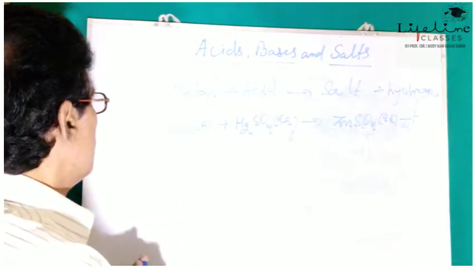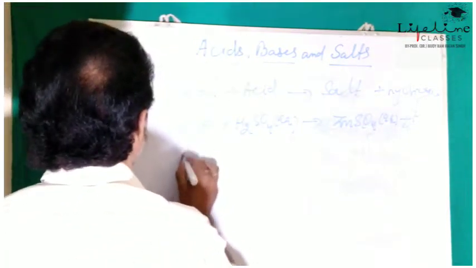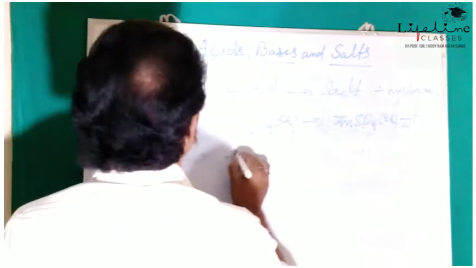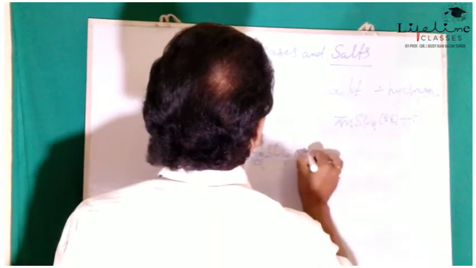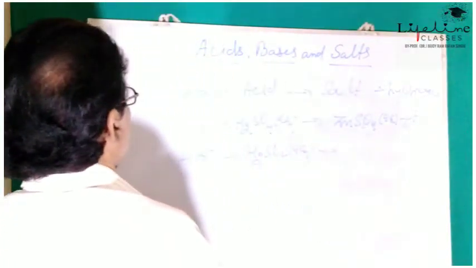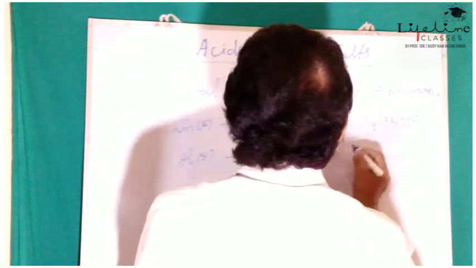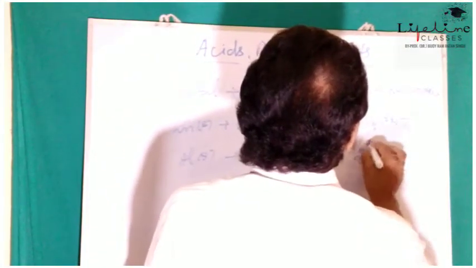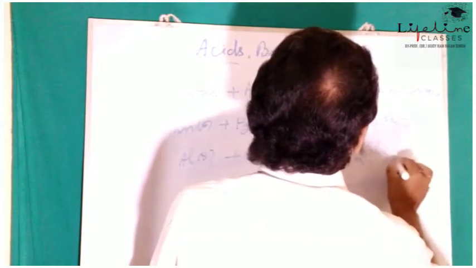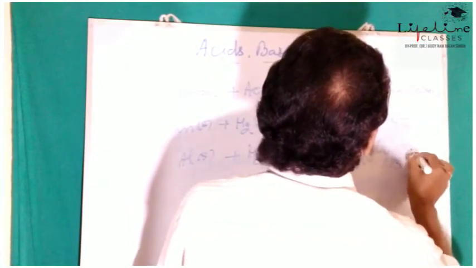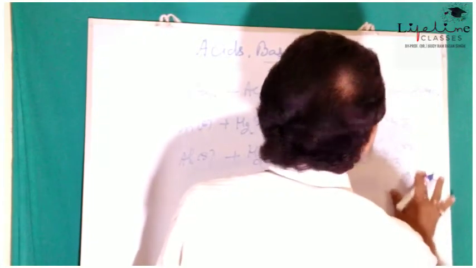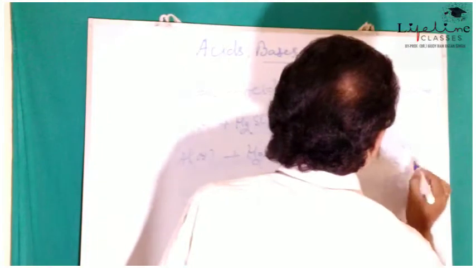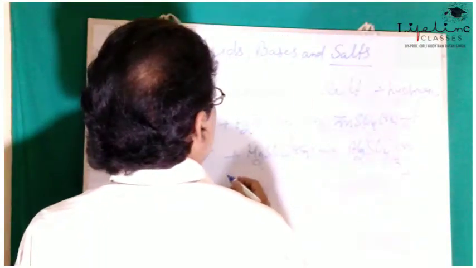Similarly, aluminium plus H2SO4 aqueous. See here, the product will be Al2(SO4)3 aqueous plus 3H2.